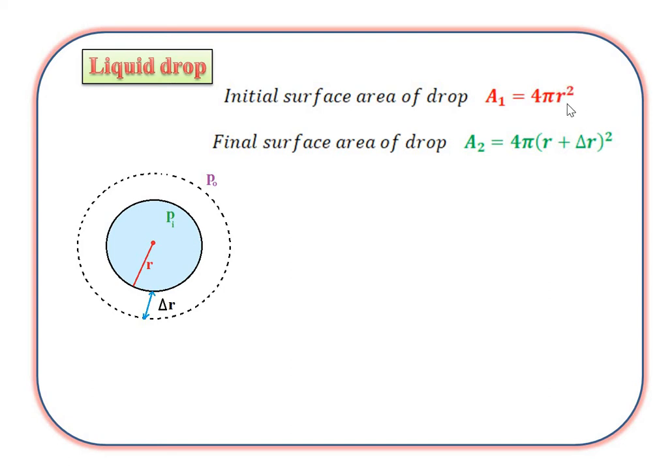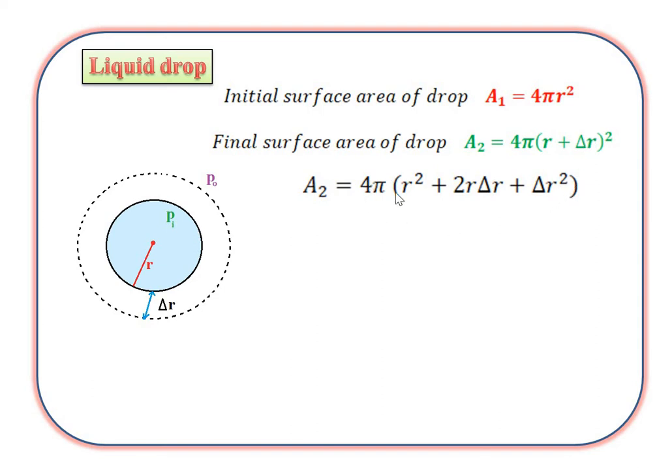Putting the value in the equation, we get A2 is equal to 4 pi into the bracket R plus delta R square. Here we use basic mathematics: A plus B whole square is equal to A square plus twice AB plus B square. Solving this bracket, A2 is equal to 4 pi into R square plus 2R delta R plus delta R square.